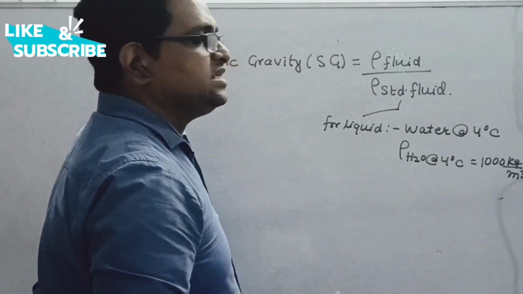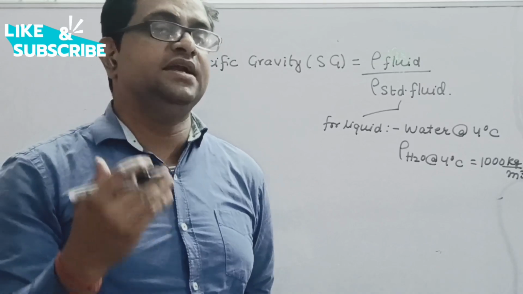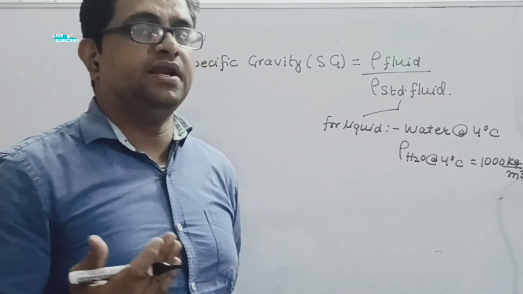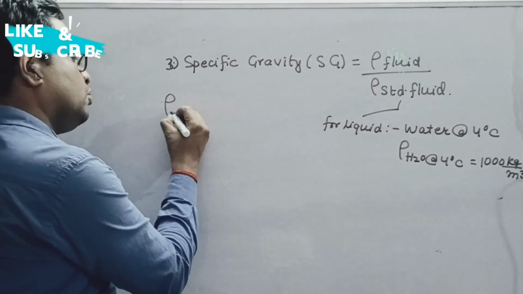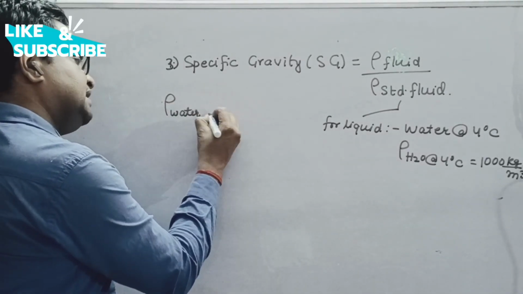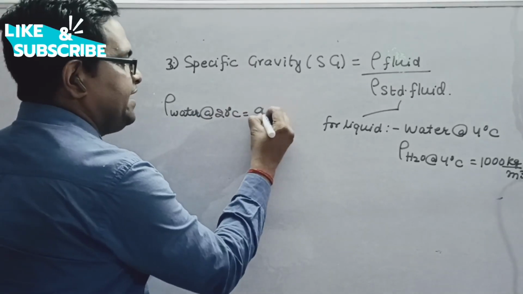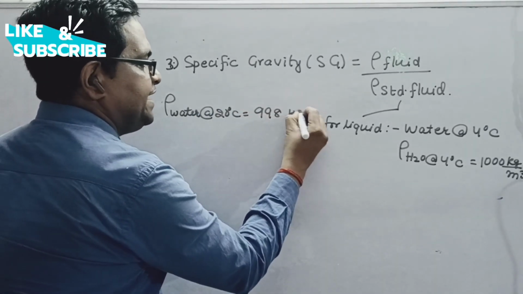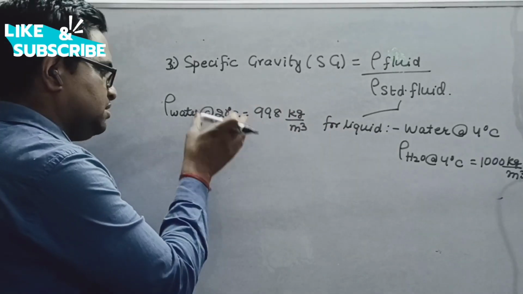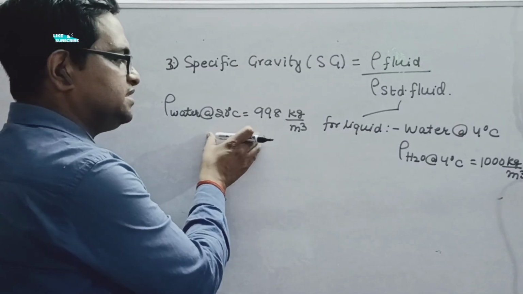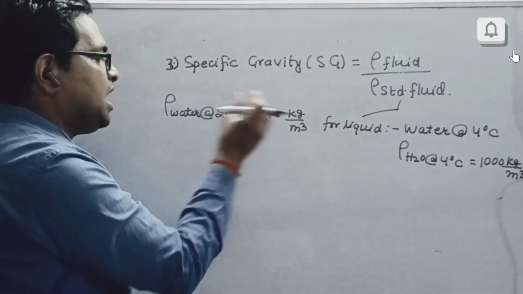Now, as I have told you earlier, there are various values of density at different temperatures and pressures. As you may remember, in our last lecture we discussed that the density of water at, say, 20 degrees Celsius was 998 kg per meter cube. Now, let us take this particular value of water at 20 degrees Celsius and try to find the specific gravity of water at 20 degrees Celsius. How to find out?